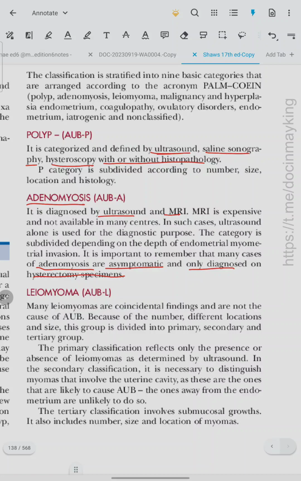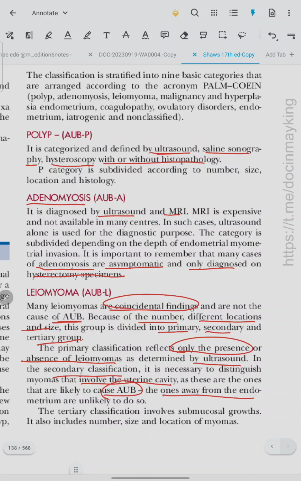Leiomyoma. Many leiomyomas are coincidental findings and are not the cause of AUB. Because of the number, different location and size, this group is divided into primary, secondary and tertiary group. Primary classification reflects only the presence or absence of leiomyoma as determined by ultrasound. In secondary classification, it is necessary to distinguish that myoma involve the uterine cavity, as these are the ones that are likely to cause the AUB. The ones away from the endometrium are unlikely to do so. Tertiary classification involves the submucosal growth. It includes number, size, location of the myoma.